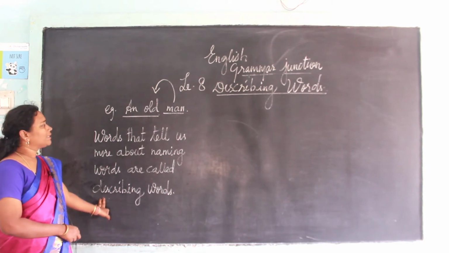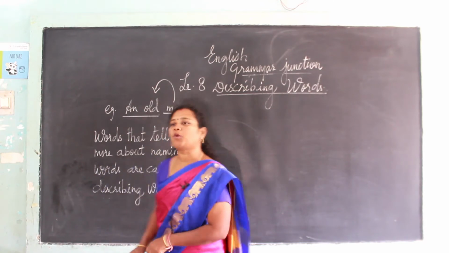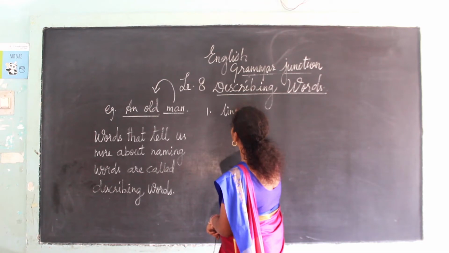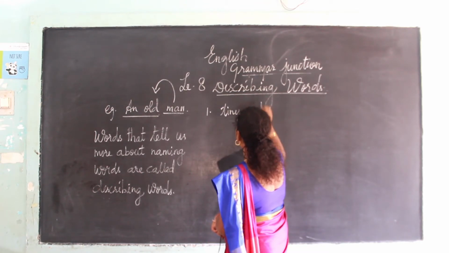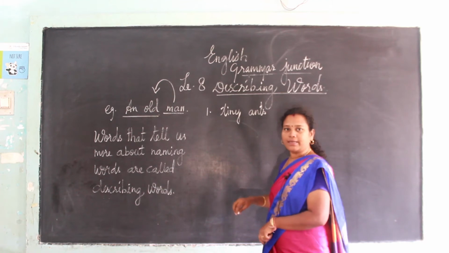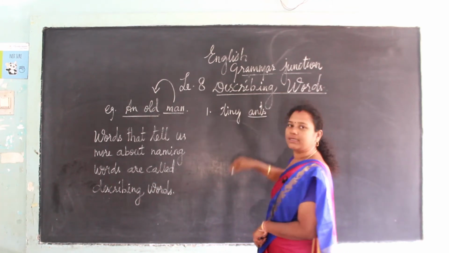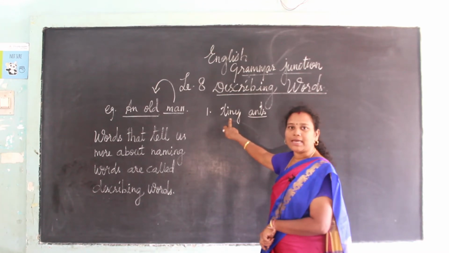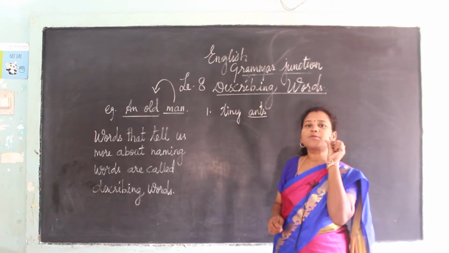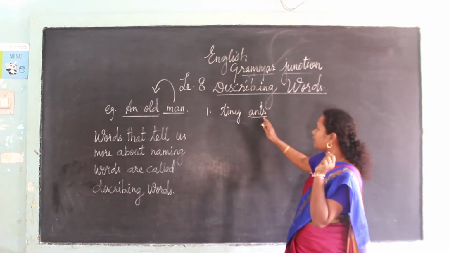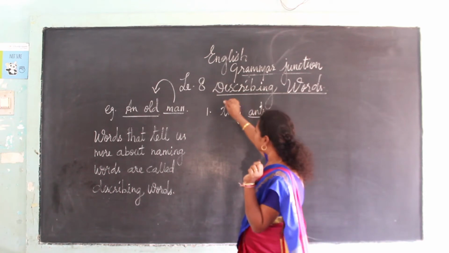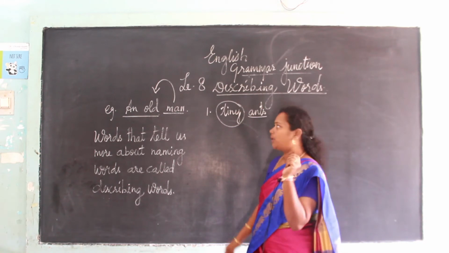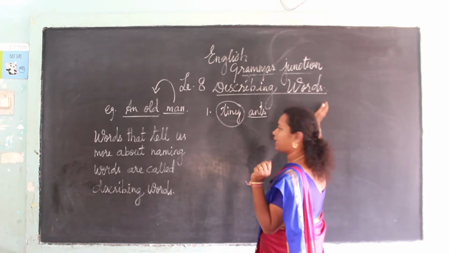Okay, now let us see some more examples so that you can come to know easily. See the first one, tiny ants. The word ant is a noun. How is the ant? The ant is very tiny, right? Tiny means small. Everyone knows the ant. It is tiny, so it is called a describing word, an adjective.